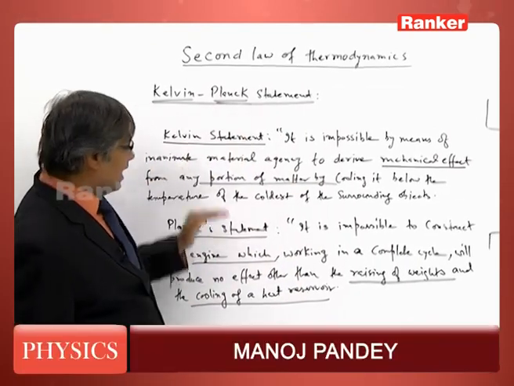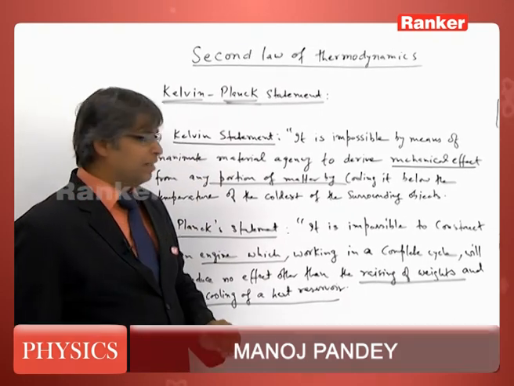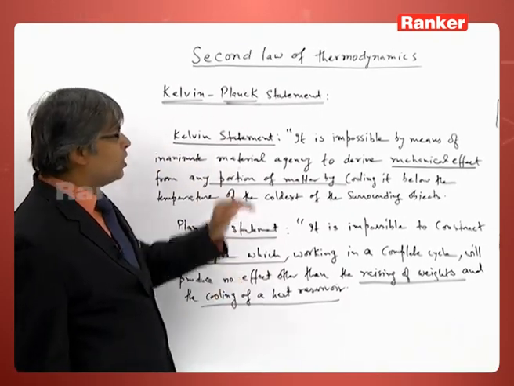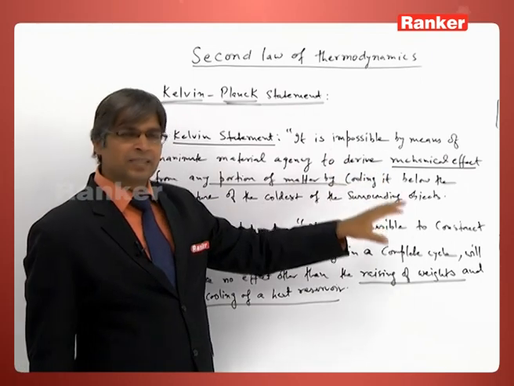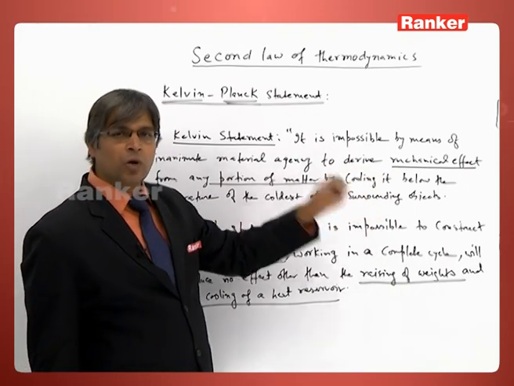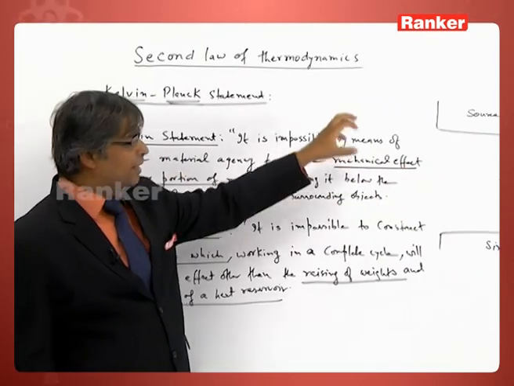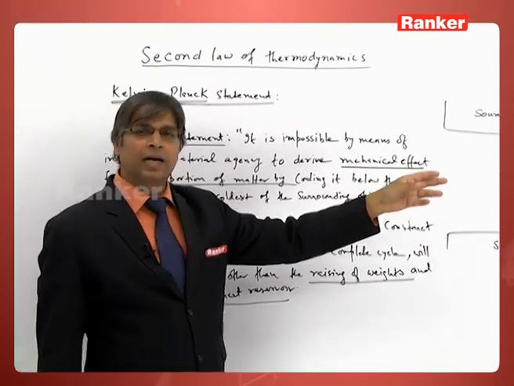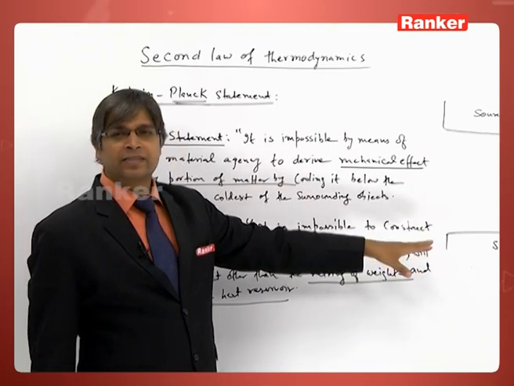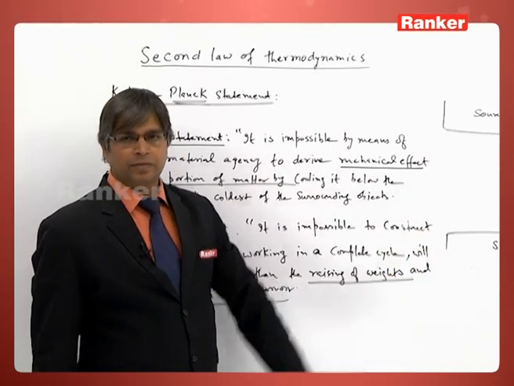So finally the Kelvin Planck statement is said as: no machine can be made whose sole motive is to continuously absorb heat from a reservoir and convert it into work without rejecting heat to a reservoir.